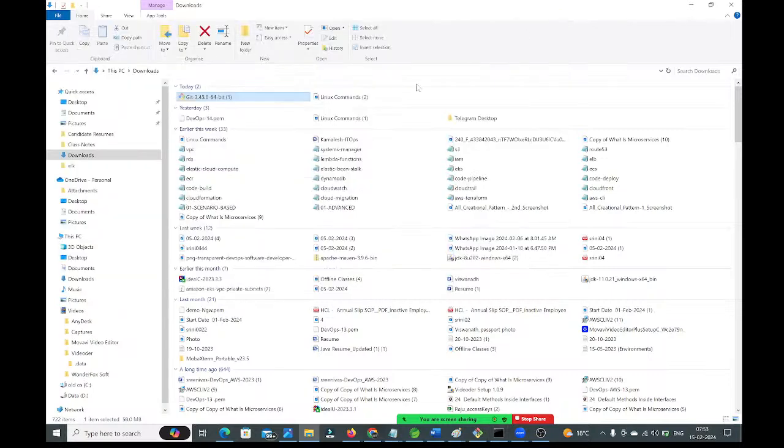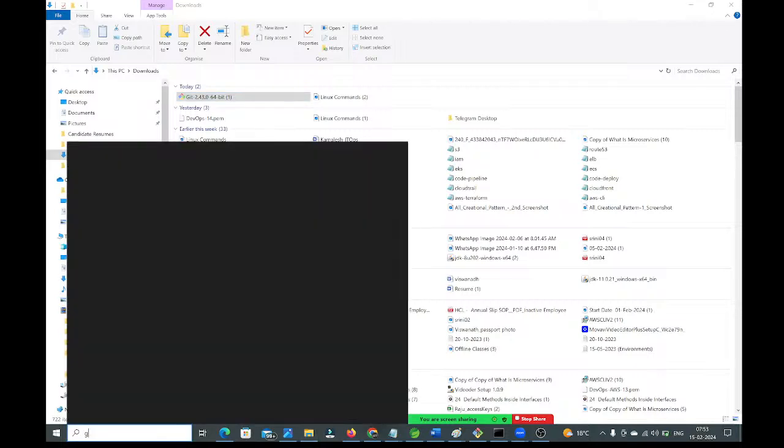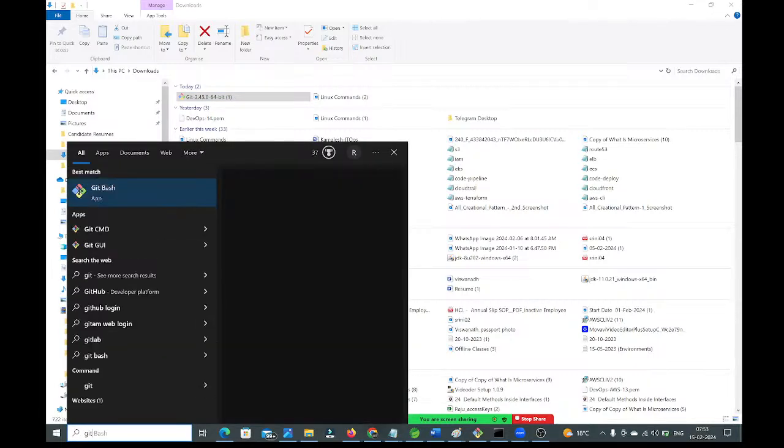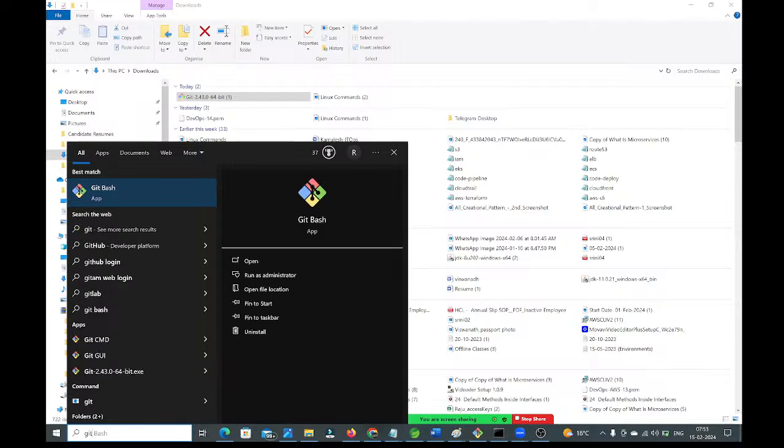Now the latest version is 2.43. This is the latest one. So like this, you need to install Git in your system. This is one way to verify. And in the search bar, you can just type Git. If Git is installed in your system, you can see Git related things: Git CMD, Git GUI, Git Bash. Whenever you install Git, by default you get the Git Bash application.